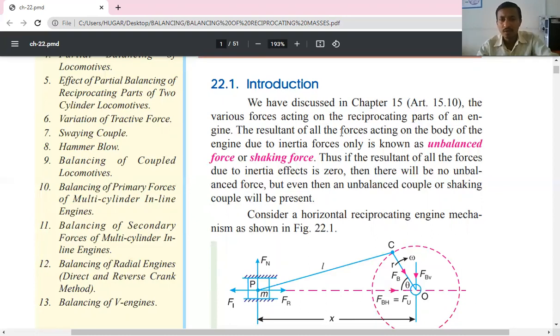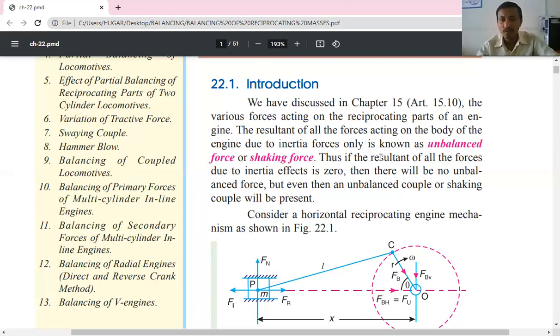The resultant of all the forces acting on the body of the engine due to the inertia forces is known as the unbalanced force or shaking force. Whatever the inertia forces act in the cylinder, in case of the reciprocating parts, they result in unbalanced forces or shaking forces.